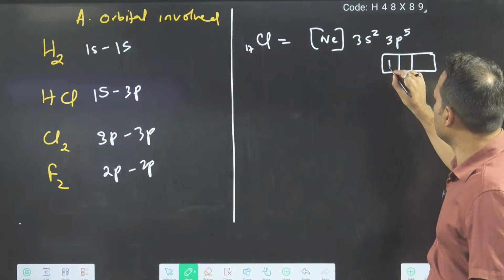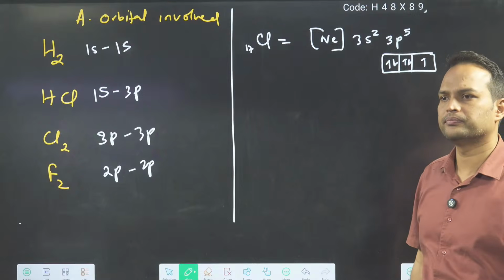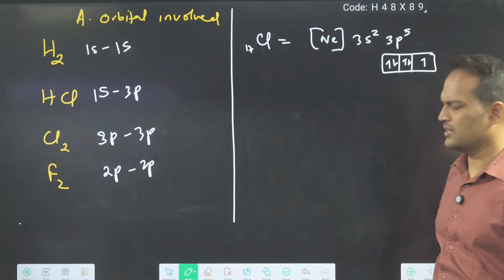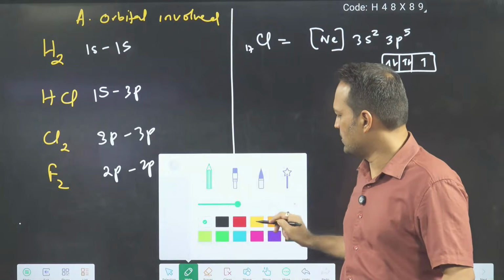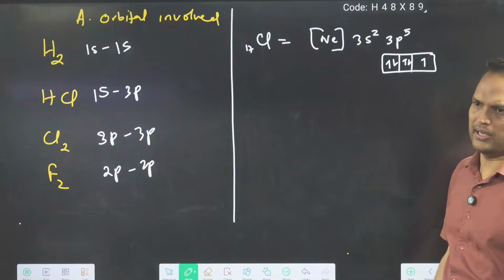The 3p5 orbital diagram you can write like this. Is it okay? First singly filled, then pairing takes place. This much we know. This much you all know. So you can clearly see here one unpaired electron.